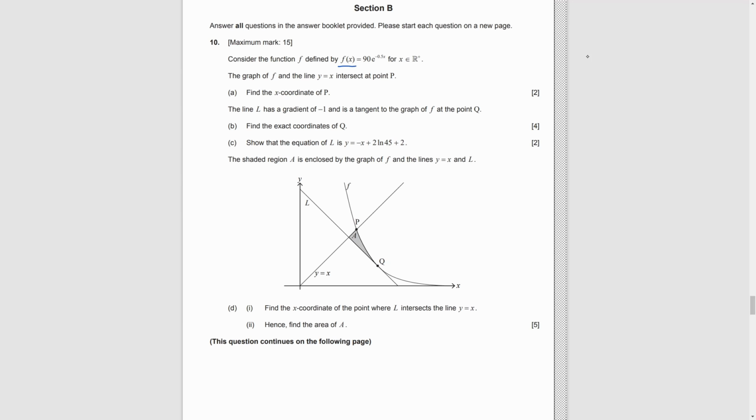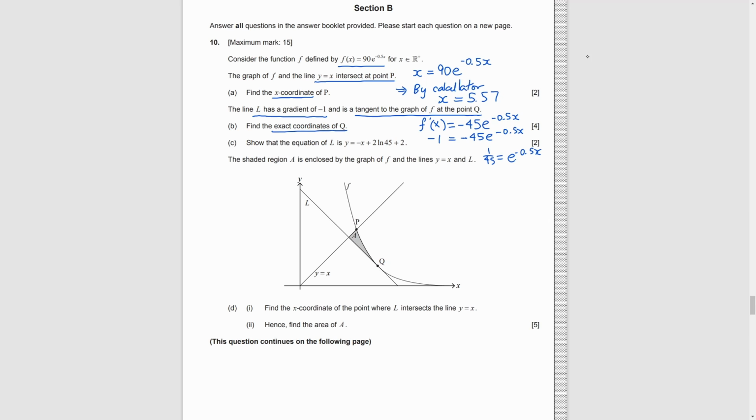Section B, question 10. Here is a function f, and we know that f intercepts y equals x at P. Part A. Find the x-coordinate of P. Just substitute x for y into f and solve it by calculator. Part B. Line L has the gradient negative 1, and it is a tangent to f at Q. We need to find the coordinates of Q, so we need to find the derivative of f and set it to be negative 1. Take natural log on both sides, making x the subject. We get 2 natural log 45.